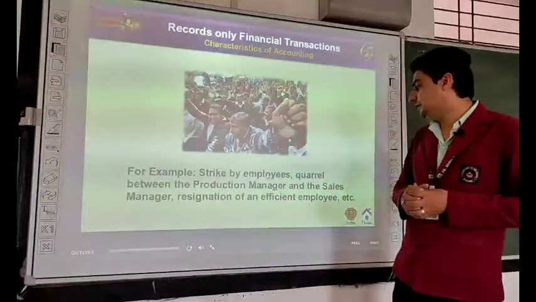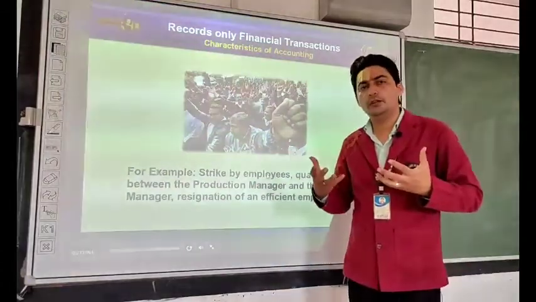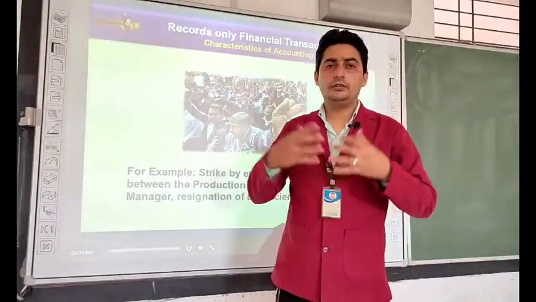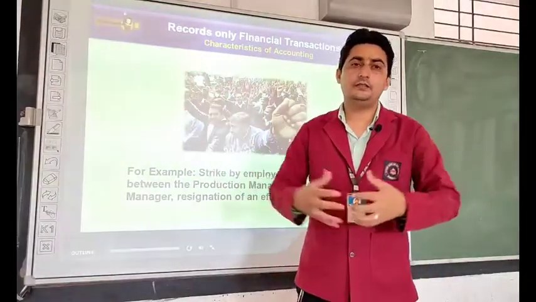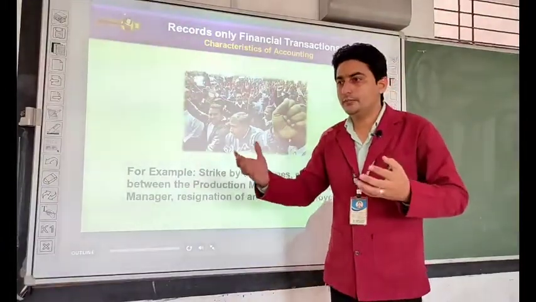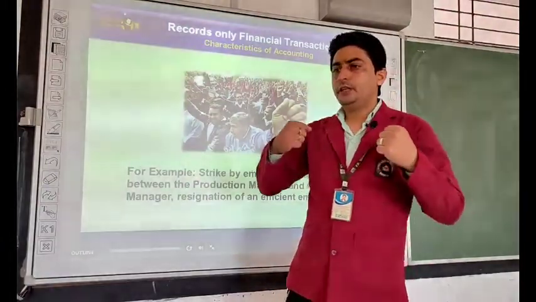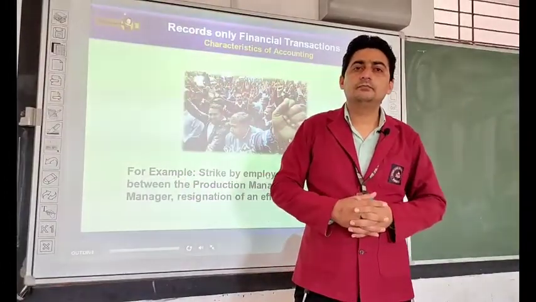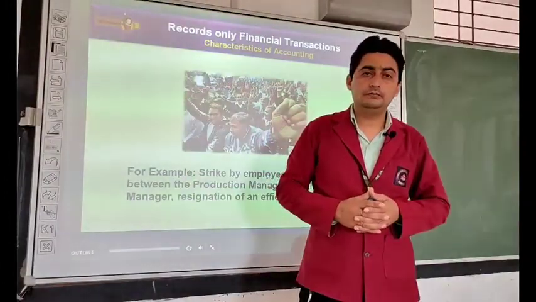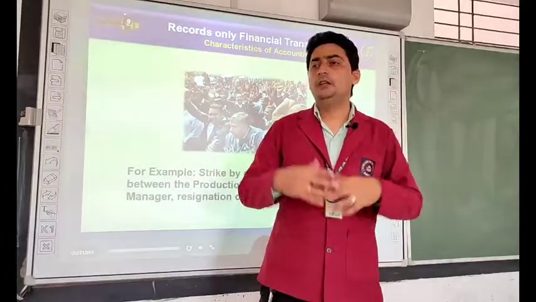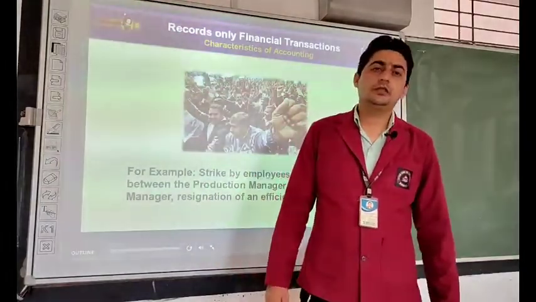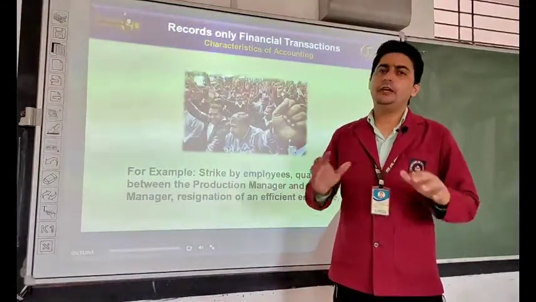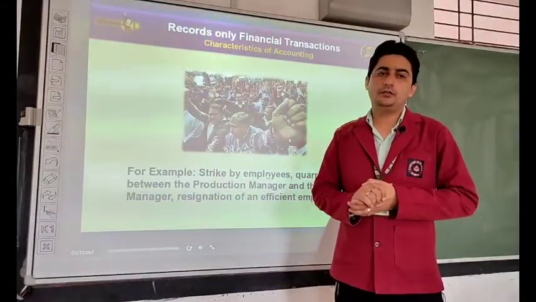Then the resigning of an efficient employee. If one efficient employee resigns, it can be a big loss for a firm because he is an asset for the firm. Like this, we can also say that the honesty of a person cannot be measured in terms of money. An honest person is very important for the firm, but it cannot be measured in terms of money. That's why it is not entered in the books of account. So we are not entering non-financial transactions in the books of account. We are only entering financial transactions in the books of accounts.